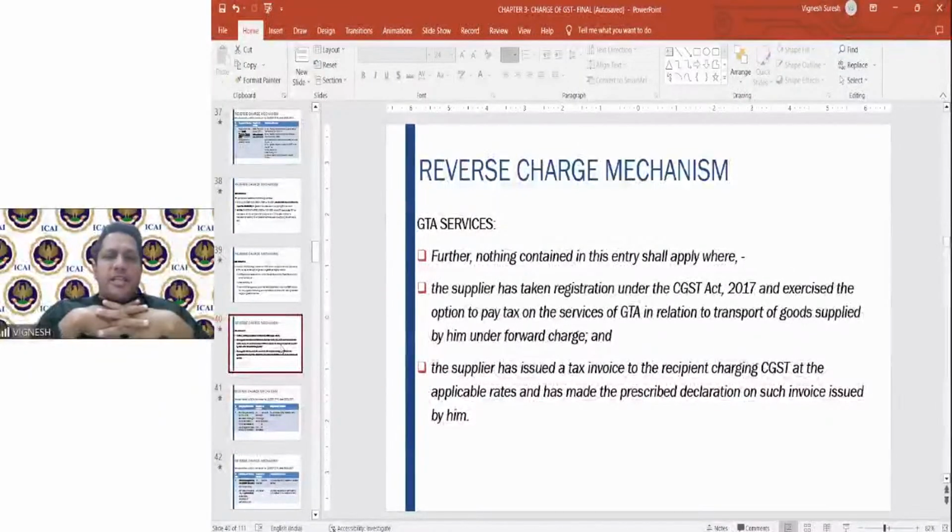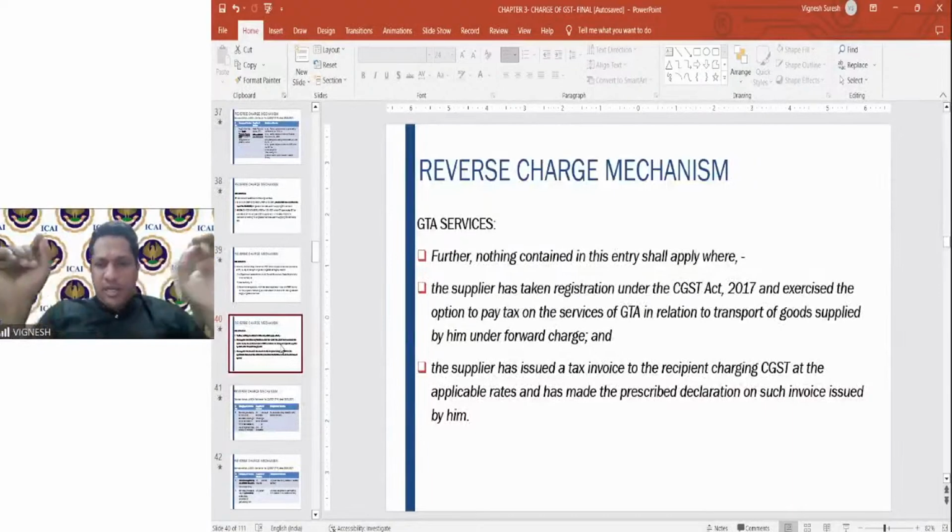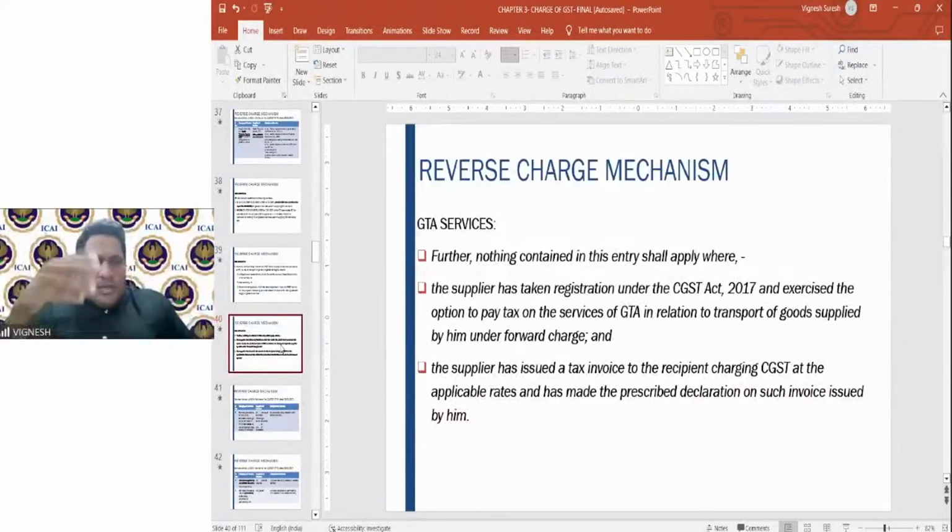Then further, nothing contained in this entry shall apply where the supplier has taken registration under CGST and exercised the option to pay the tax on services of GTA under forward charge, and the supplier has issued an invoice to the recipient charging GST at the applicable rates and made the prescribed declaration on the invoice issued by him. Very similar to what we discussed now.